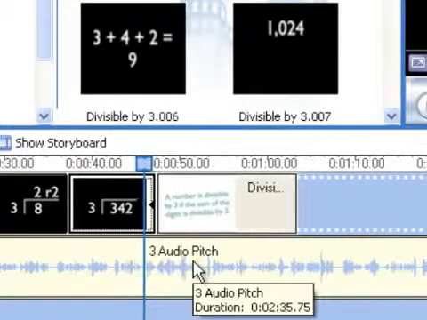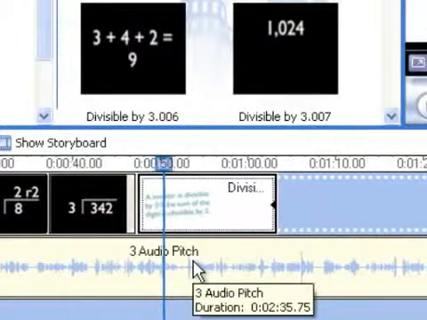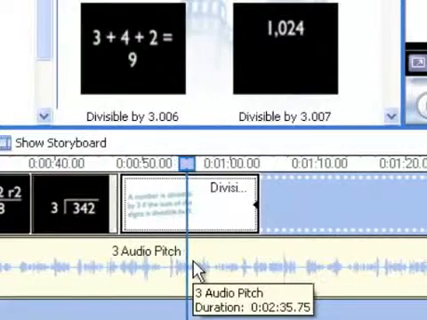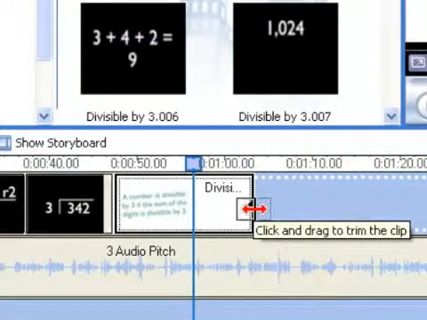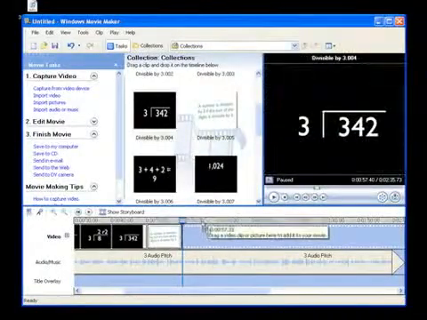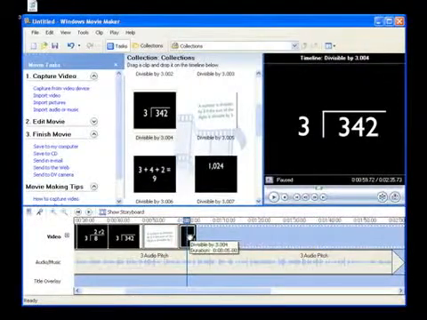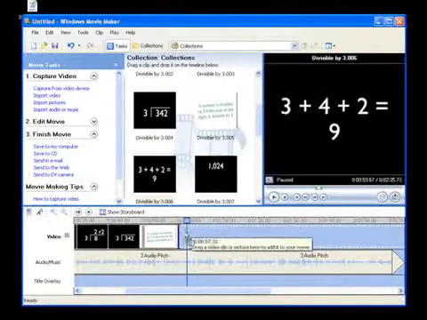For 3, the rule is a number is divisible by 3 if the sum of the digits is divisible by 3. So, instead of dividing 342 by 3, I move this back. I bring in 342. Digits: 3 plus 4 plus... You know what, I probably don't even want that one, so I'm going to remove it from the timeline just by right-clicking and deleting that, and just bring this one in.